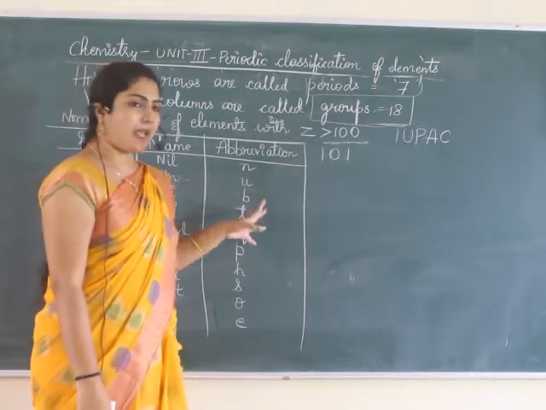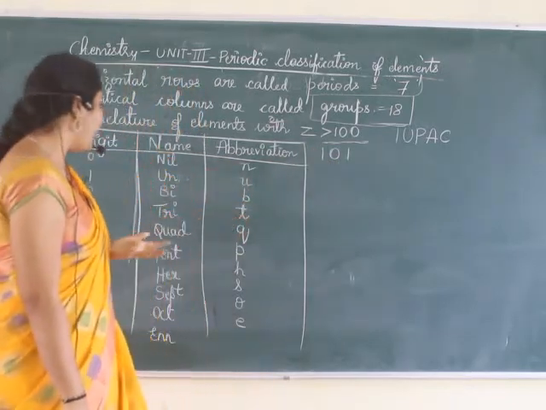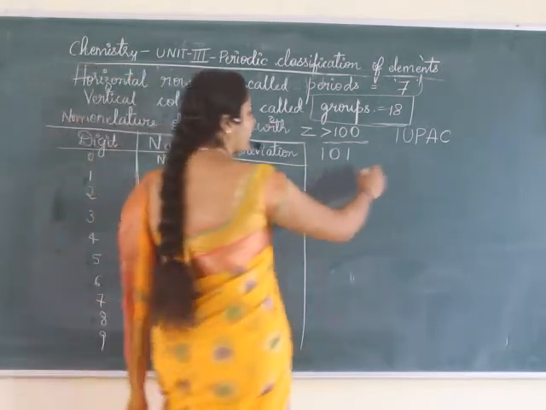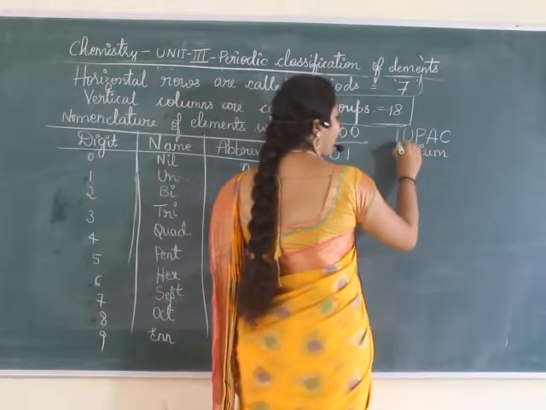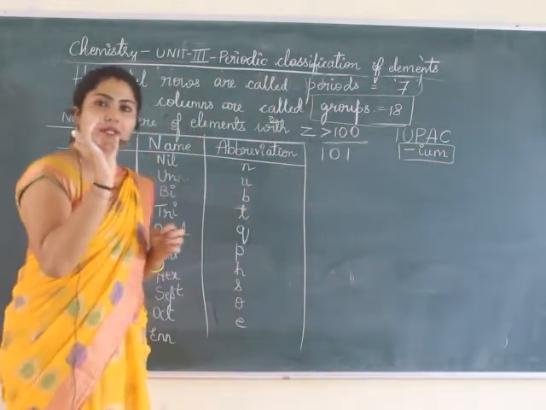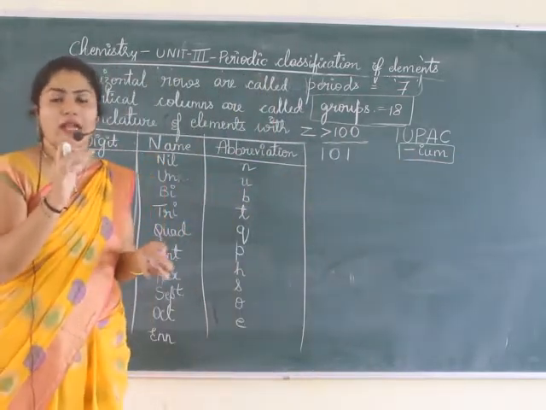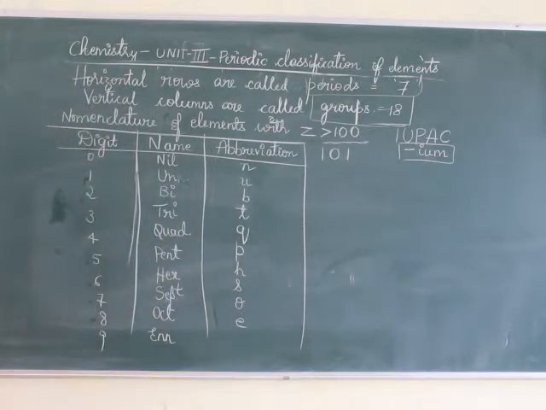And the ending of the nomenclature: the name must end with IUM. This is a suffix. Suffix means what you add at the end, after a particular word. So that is the suffix that we add in this case.